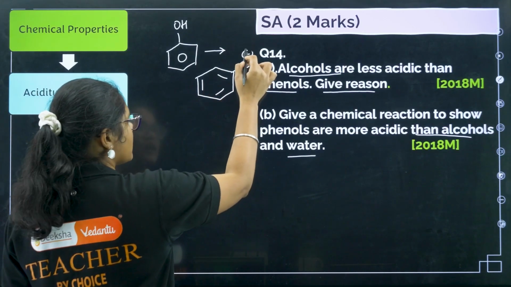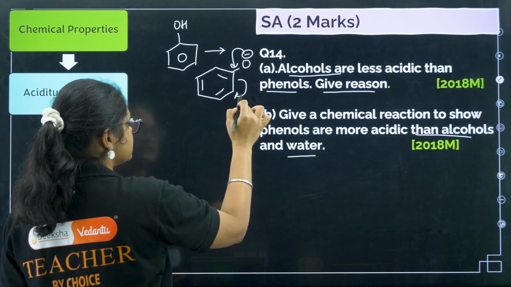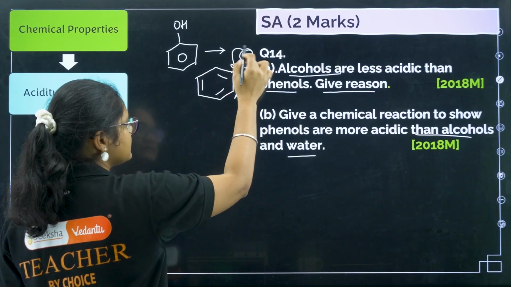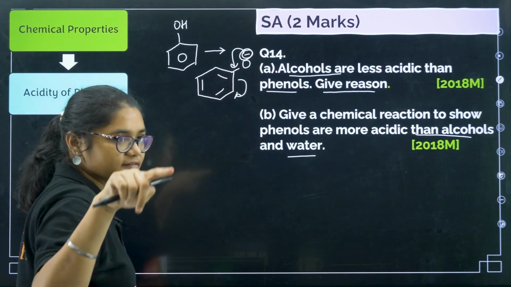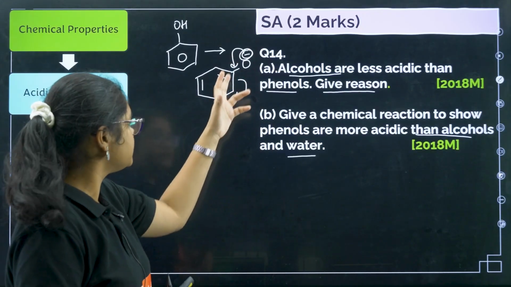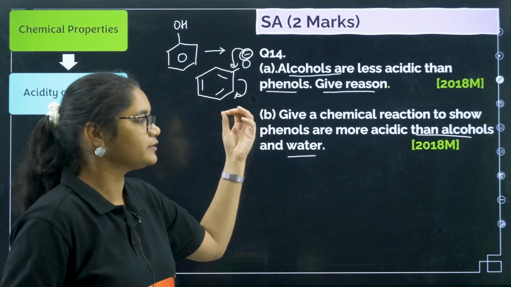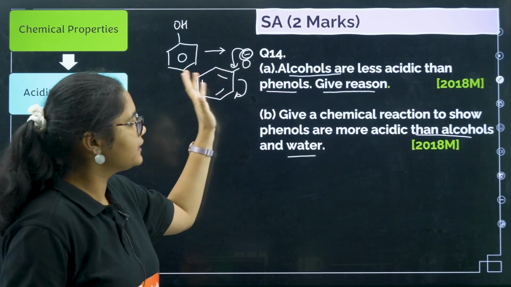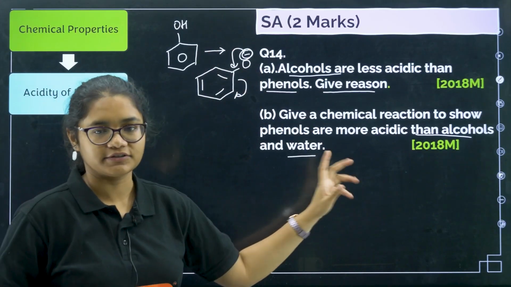Now this negative charge is undergoing resonance, and due to resonance this negative charge is continuously distributed, delocalized. So that is why that is more acidic. Then give reason, you can draw the resonating structures and show here.